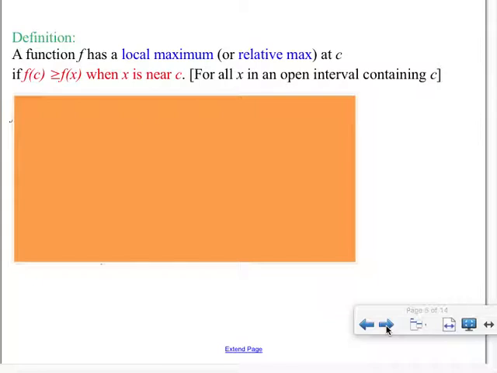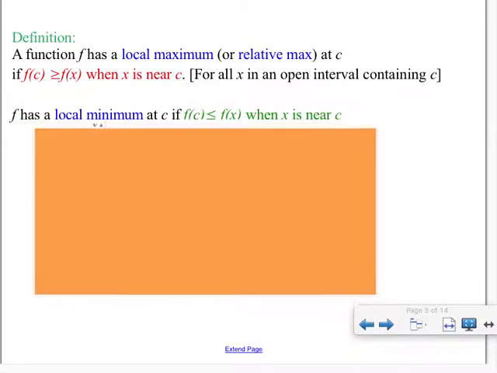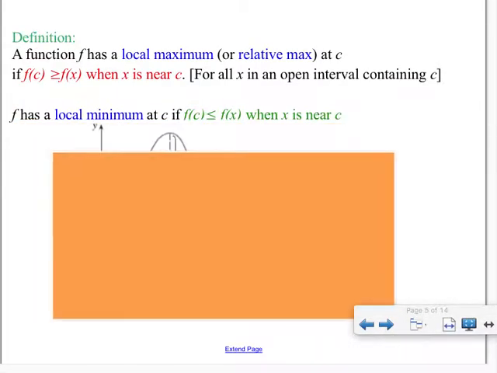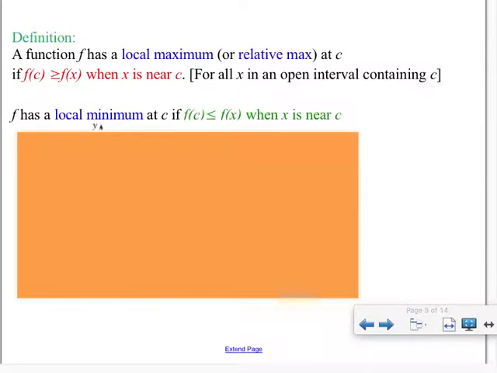So here is the definition of a local maximum. A local maximum is the maximum on an interval very close to that value. So I think of it as one of our mountain peaks, but not necessarily the highest. So when we are near C, and that near C is kind of relative, I mean, it depends upon how big the function is. But if we're pretty close to it on each side of it, it is the largest value of the function near C. And a local minimum is the smallest value when we're near some value C.